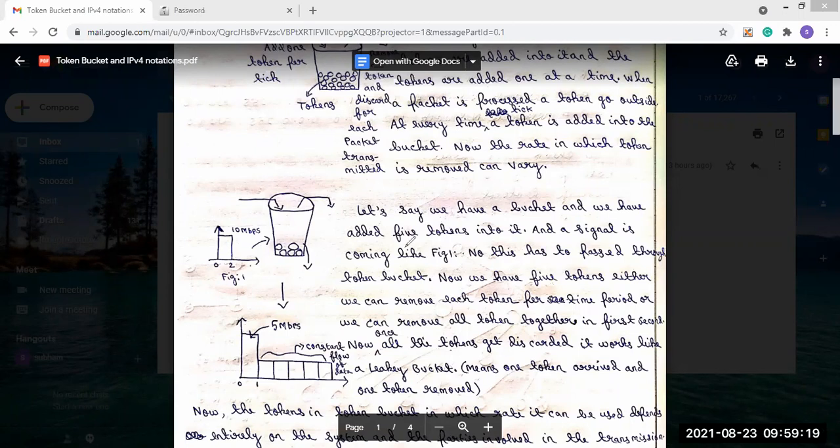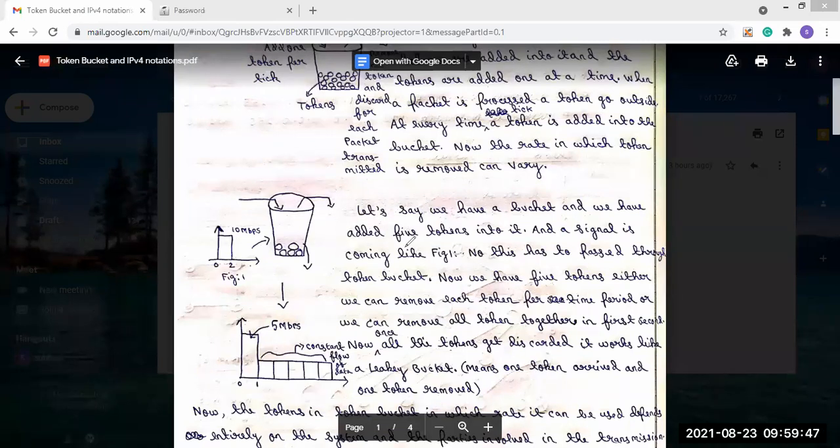Now let's say we remove all tokens together in the first second. That means all the 5 tokens placed in the bucket are removed at the first second. Now when all the tokens get discarded, it will work like a leaky bucket.